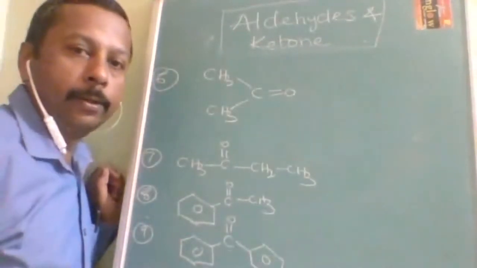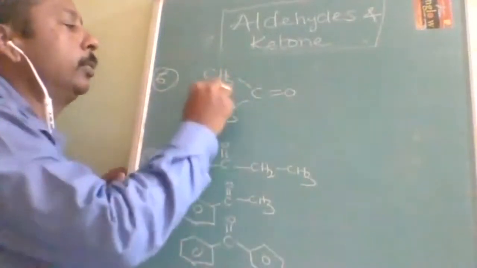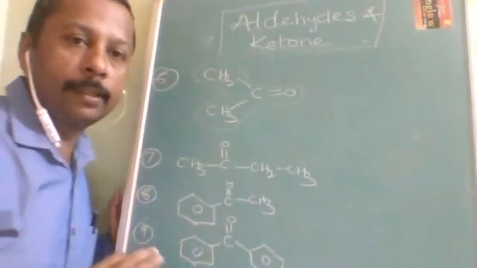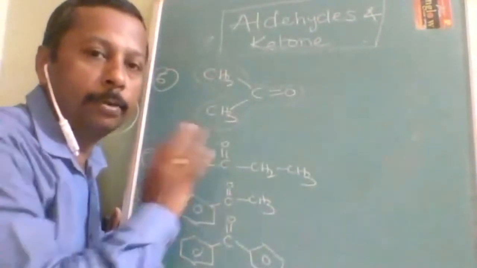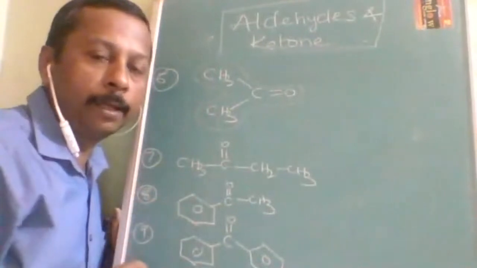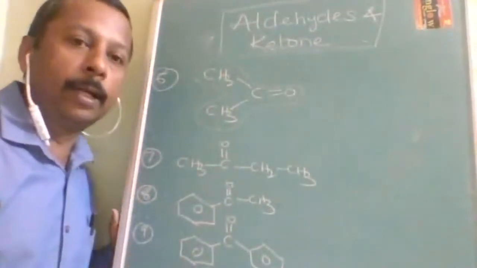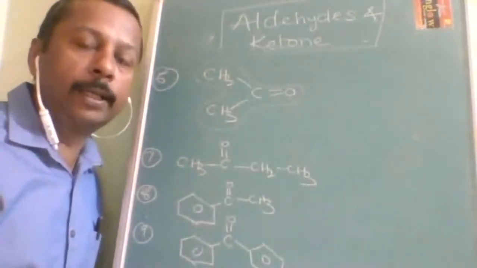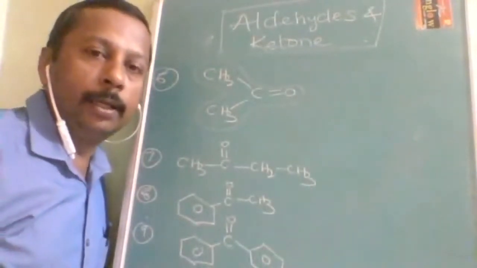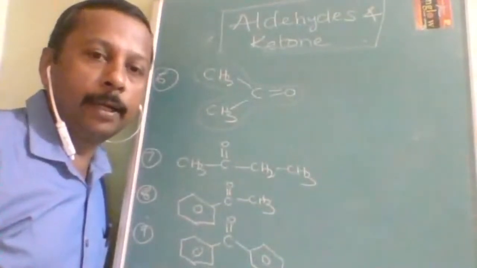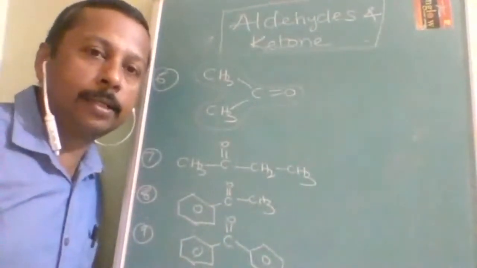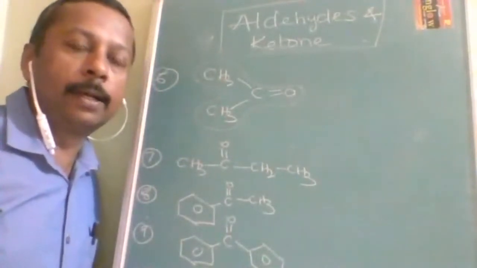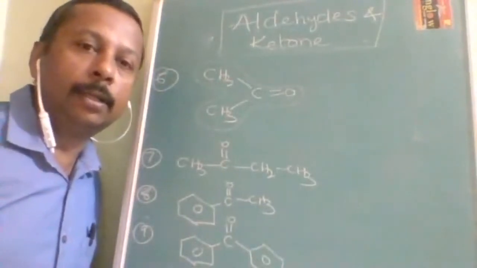Okay, next lot is here. This is regarding the ketones. Most and most used ketone is this one, and this is the first ketone. The smallest ketone is this one. You can never and ever prepare a ketone with fewer than 3 carbon atoms. Why? Because the carbonyl group in a ketone is non-terminal. A ketone can never be on the first carbon atom or on the last carbon atom. So if you leave the first and last, there should be at least one central carbon atom. The smallest ketone is this one.